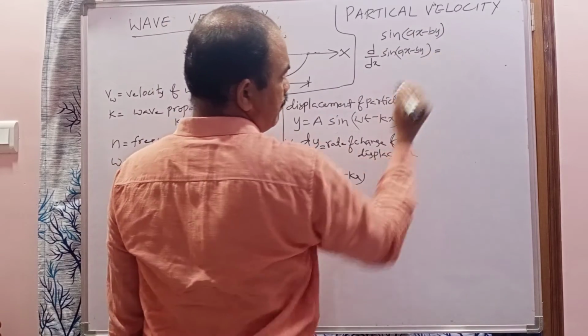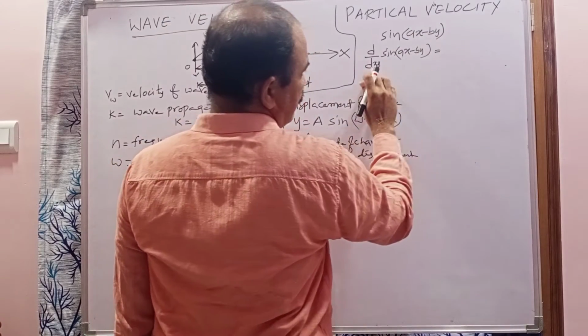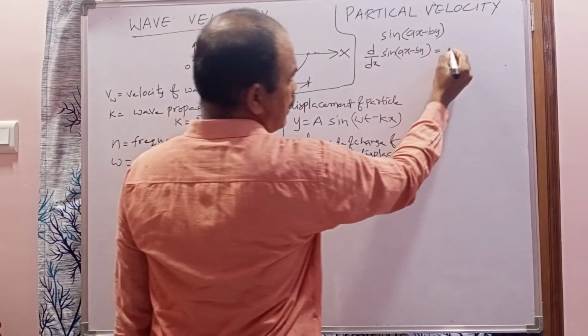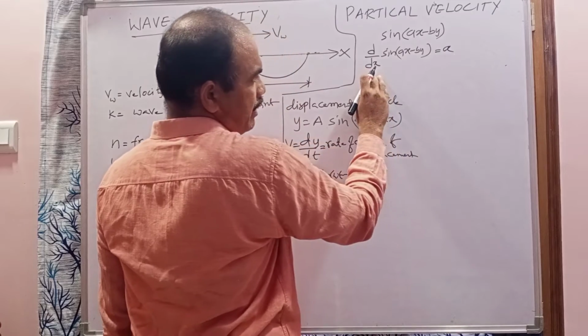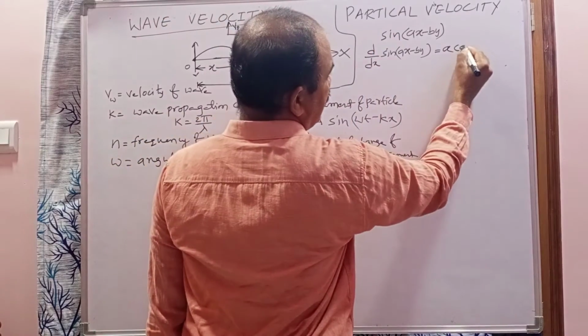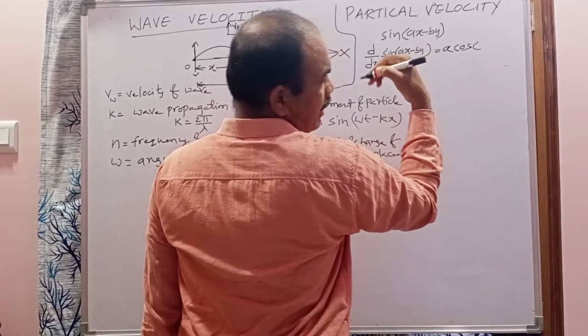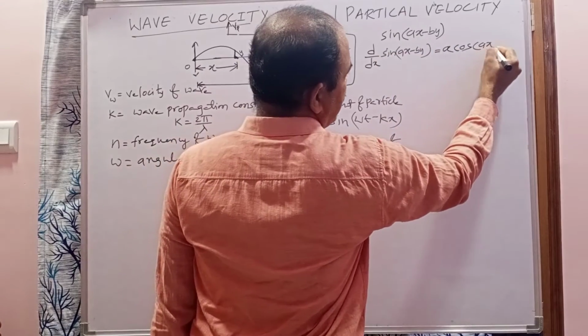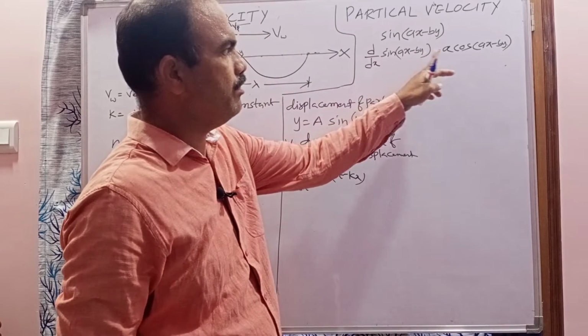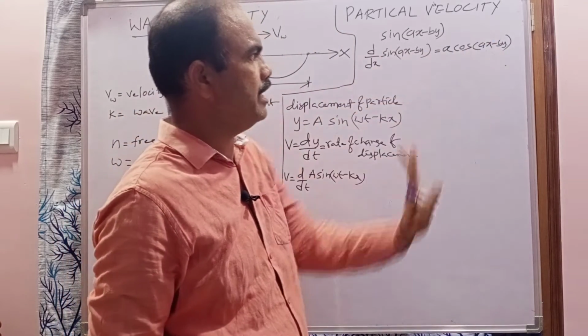Then the formula becomes, since we are differentiating with respect to x, a comes before the function. When we differentiate, the sine function is converted into a cos function, with the remaining part as ax minus by. So d by dx of sin(ax minus by) is a cos(ax minus by).